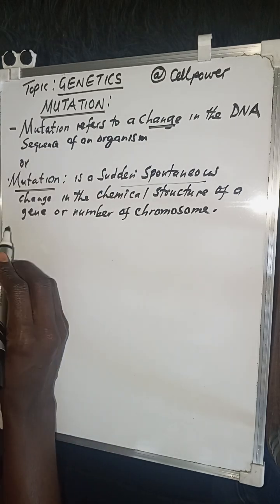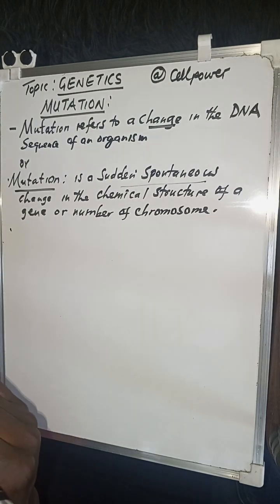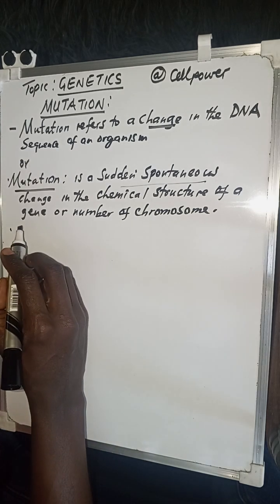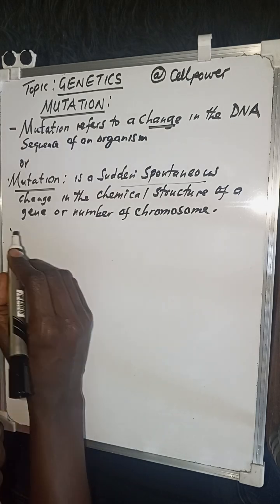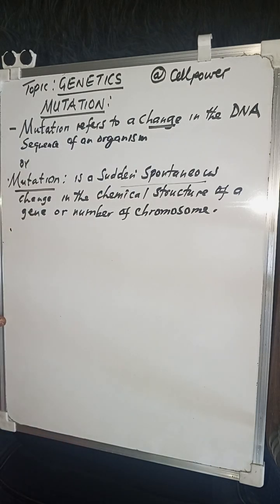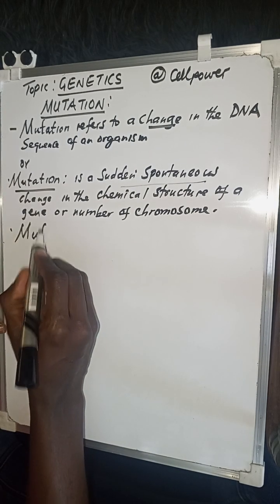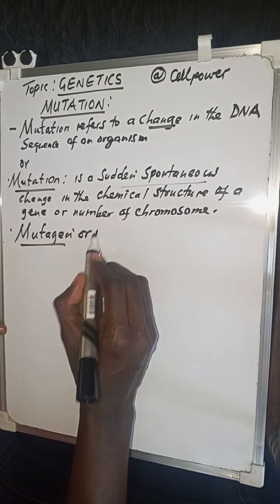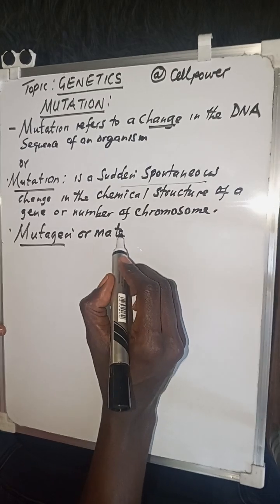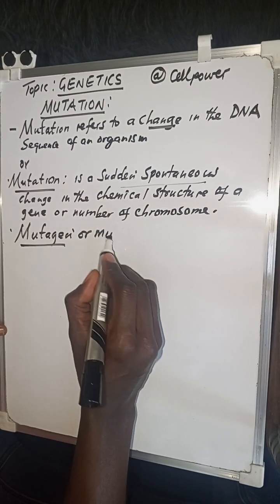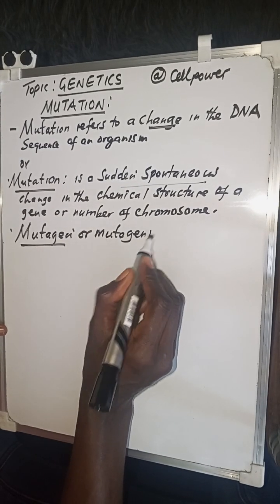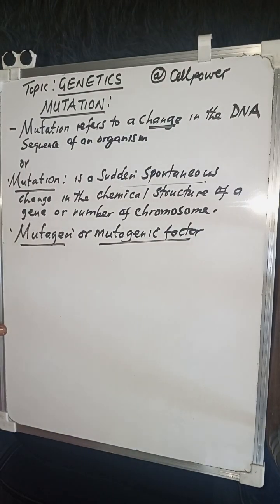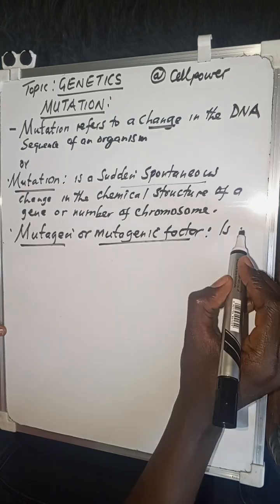Now, a few basic ideas that you need to remember about mutation. Remember, any substance that causes a mutation is called a mutagen. Sometimes it is simply called a mutagenic factor.